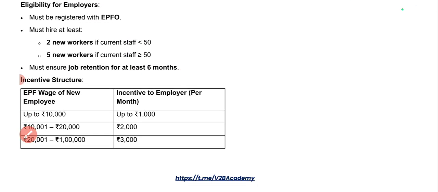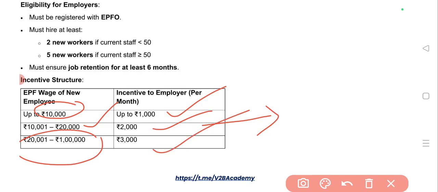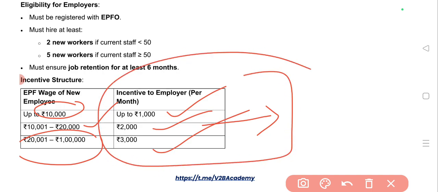So what will be the incentive structure provided to the employers by the government? If the EPF wage of the new employee is up to 10,000, a 1,000 rupees incentive will be given to the employer. If it is between 10,001 and 20,000, 2,000 rupees will be given to the employer. And if it is between 20,001 and 1 lakh, the amount of 3,000 will be given to the employers. Because of these incentives, they'll be encouraged enough to create more jobs and hire more people.